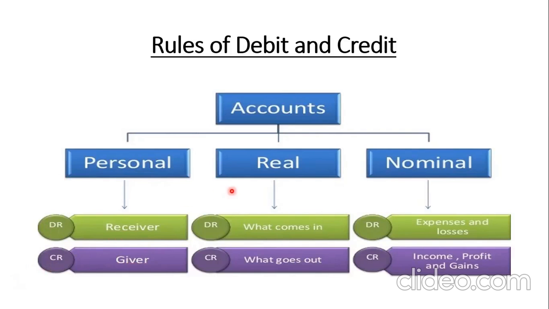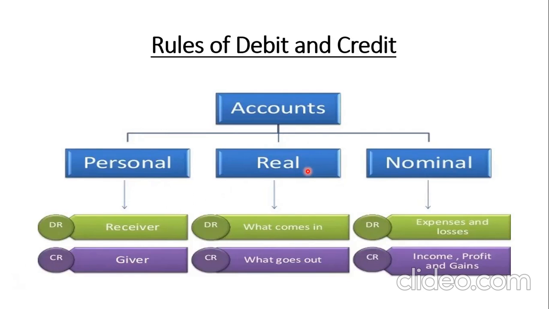The second type of account is real account. Real account means all the assets. Now what are assets? An asset is anything that is owned by the company. This asset may be a fixed asset or a current asset.